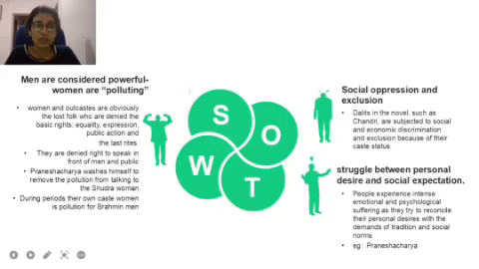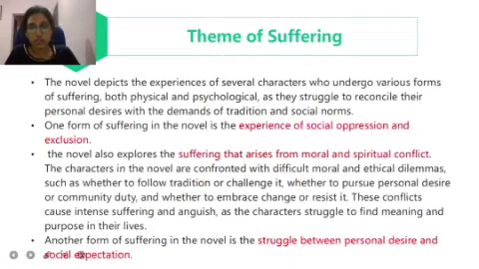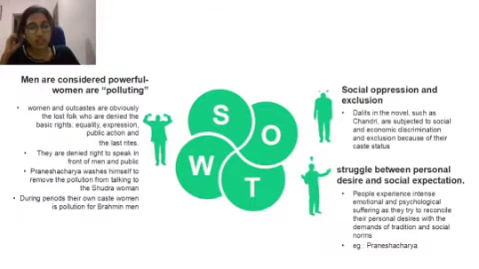Men are considered powerful and women are polluted. This is an example where people suffer due to the experience of social oppression and exclusion. Men are considered powerful while women are considered polluted. Women in the novel, especially women of the low caste like Chandri, suffered a lot just because they are women, or because they are women who belong to the low caste.